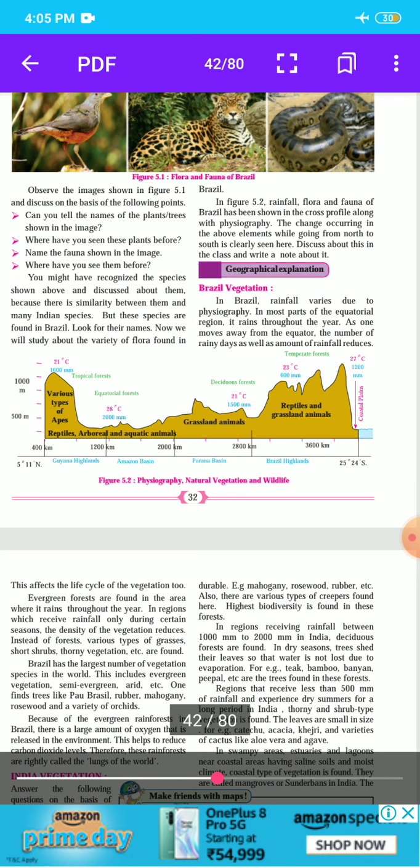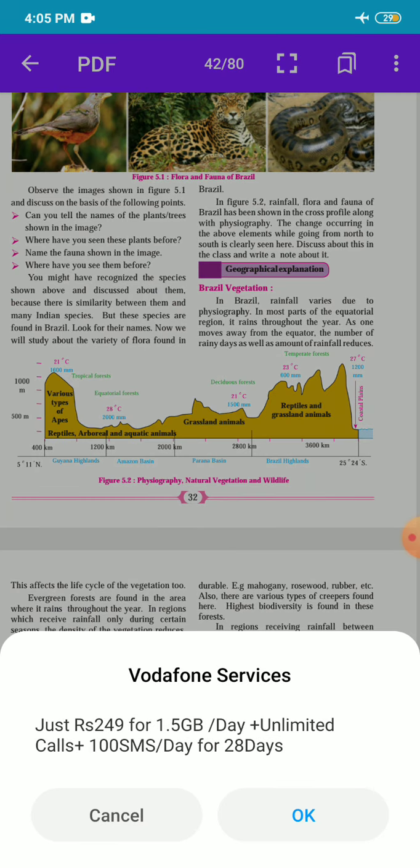Why does rainfall decrease? As one moves away from the equator, the number of rainy days as well as the amount of rainfall reduce. This affects the life cycle of the vegetation too. Evergreen forests are found in the areas where it rains throughout the year.